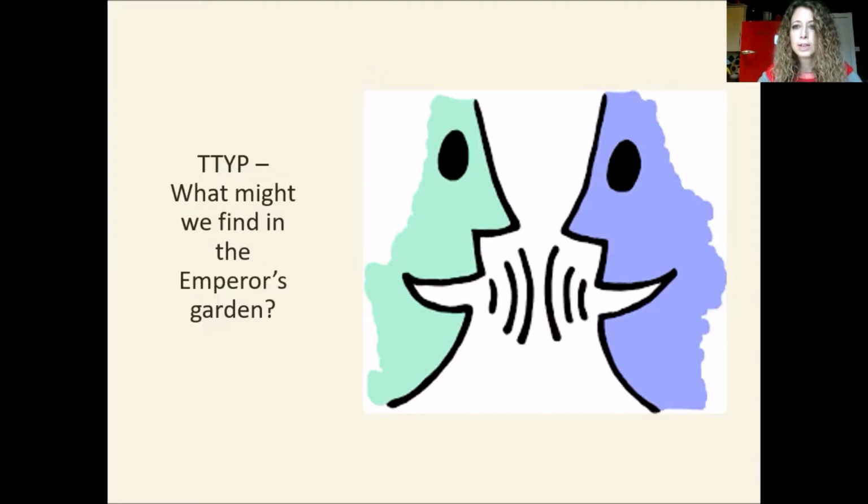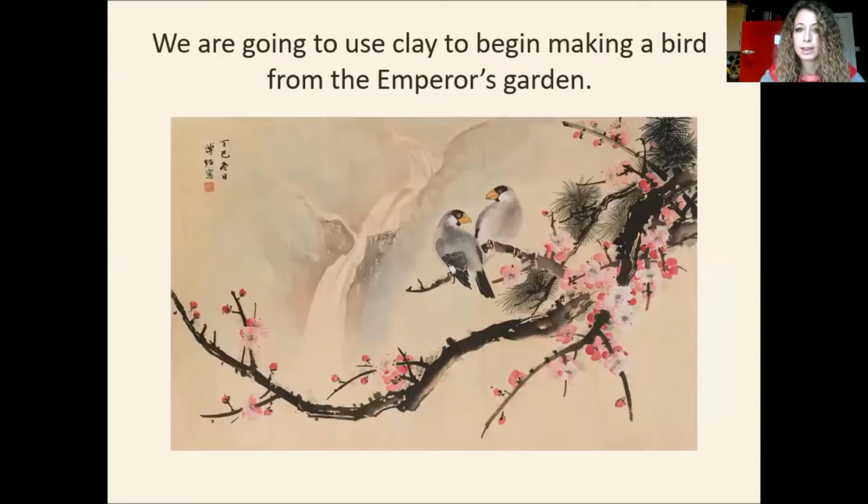Perhaps we might hear a little creature walking across the grass. We might maybe even smell a sweet smell of flowers, perhaps. But I think you're probably going to tell me that we also might see some birds in the garden. Okay, so today we're going to focus on that idea of birds, and we're going to use clay to begin making a bird from the Emperor's Garden.